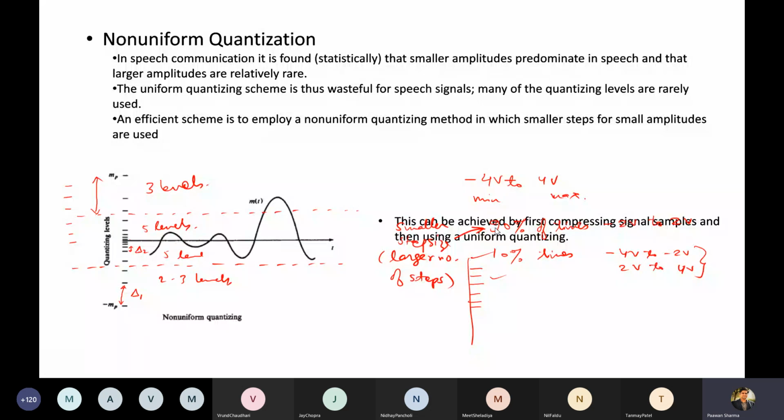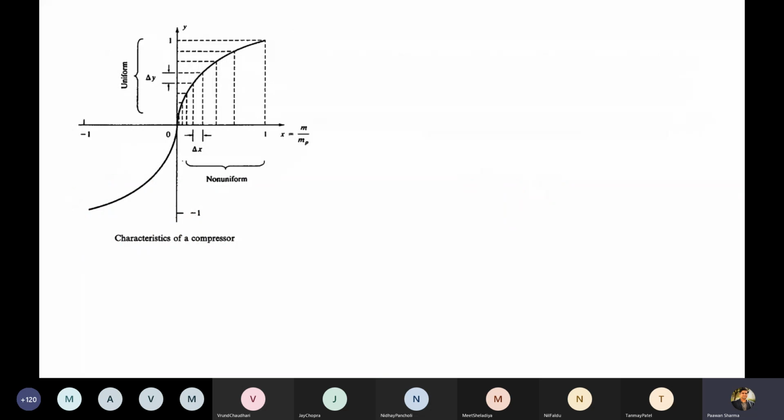This can be achieved by first compressing the signal samples and then using a uniform quantization. We will see in the next slide what we mean by compressing a signal. So let's go to the next slide. This is our compression. You can see there is a curve like this. Is it a linear curve or a non-linear curve?